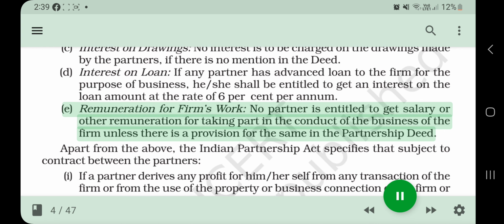A. Remuneration for firm's work. No partner is entitled to get salary or other remuneration for taking part in the conduct of the business of the firm unless there is a provision for the same in the partnership deed.